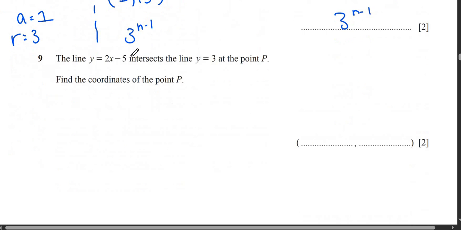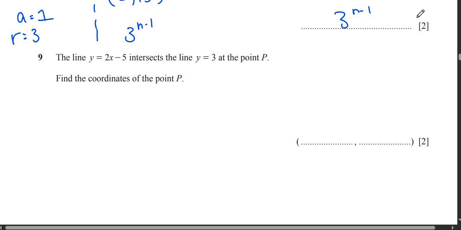Okay, guys. Next question says the line y equals 2x minus 5 intersects the line y equals 3 at point P. Find the coordinates of P. Okay, how will you guys do it? Write down the equation y equals 2x minus 5. What's the value of y? Y is 3.